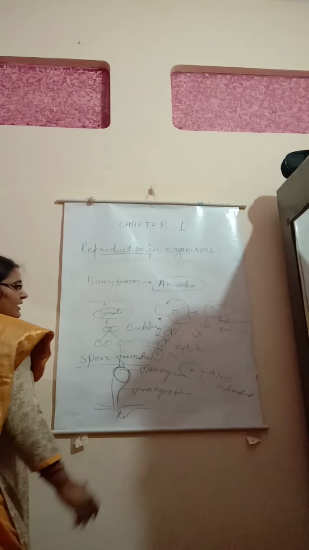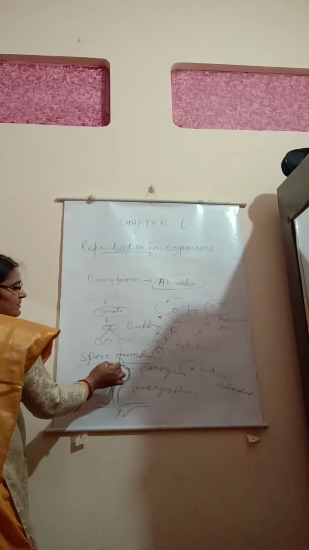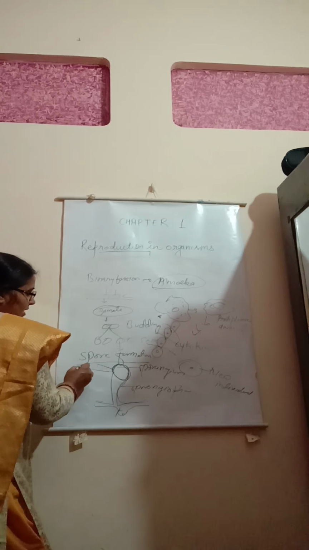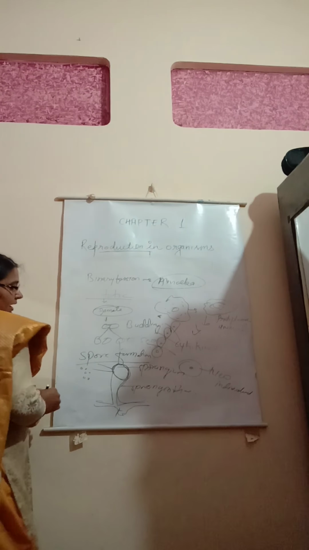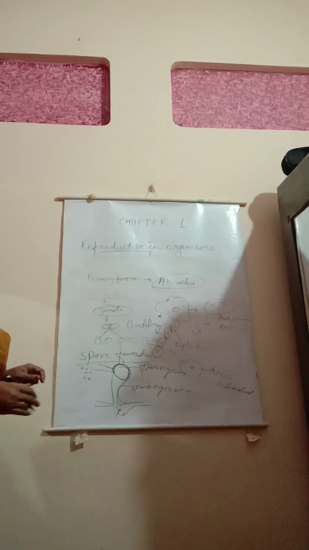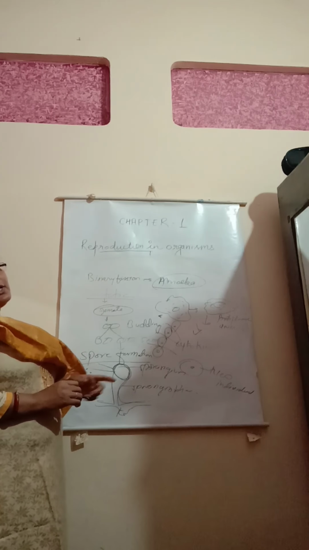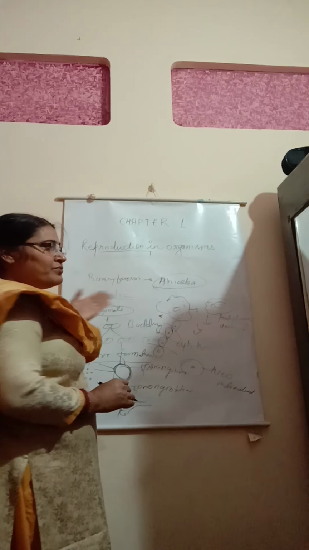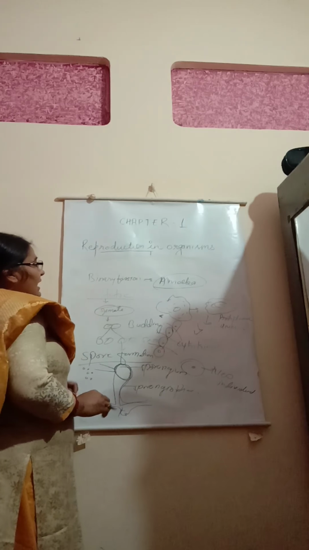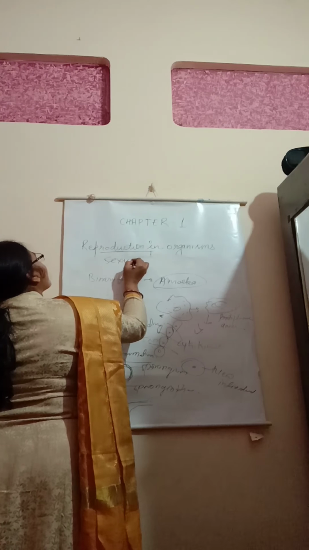So when the favorable conditions come, the wall of the sporangium opens and the spores disseminate, forming a new individual. So these are the various processes of asexual reproduction that we will study later in the next chapter. And then after comes the process of sexual reproduction.